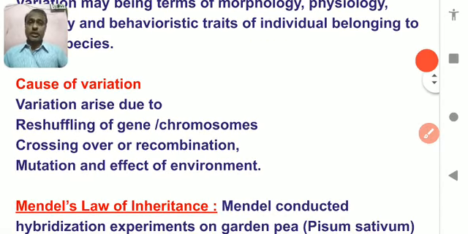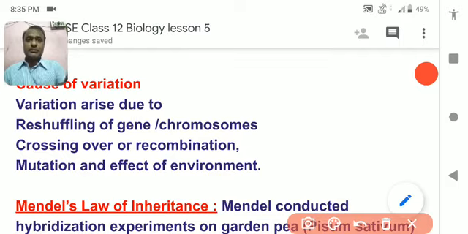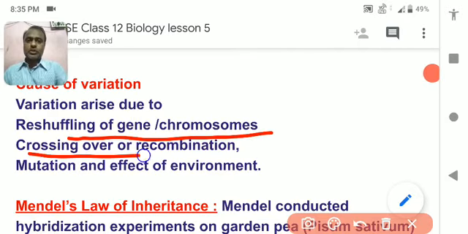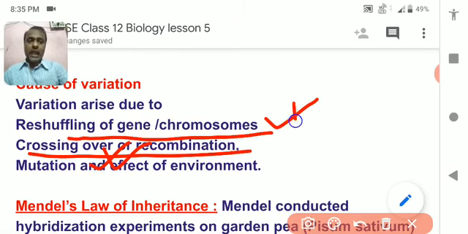Next, what is the cause of variation? Now it is a very important question. Why do two children of the same mother and father have some slight variation? This variation is due to the genes present in the chromosome, and also the crossing over. I think you know about genes and chromosomes, you have already studied in class 11. And also the crossing over, which takes place during meiosis 1, prophase 1.